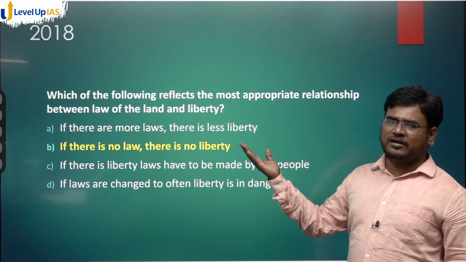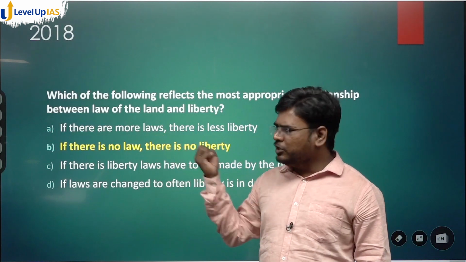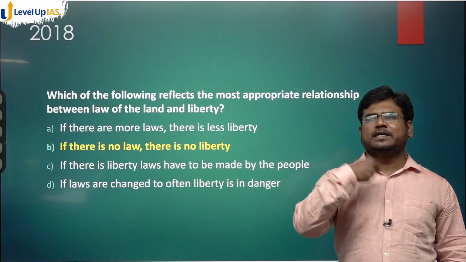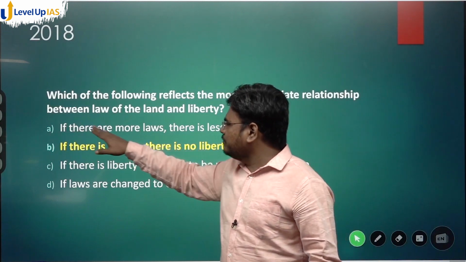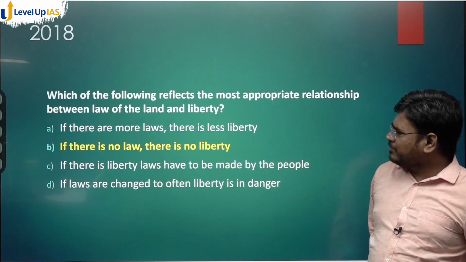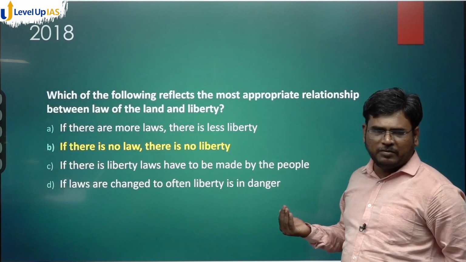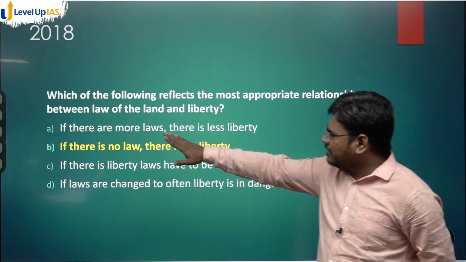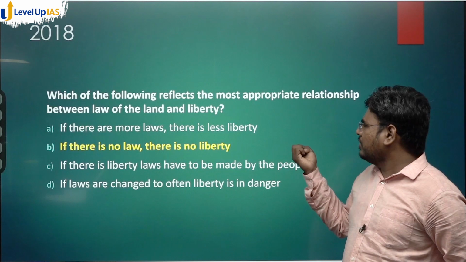For this, you need not read Lakshmikant in detail. You need not be an expert in political science. You need to be a responsible citizen, and you should have awareness about what is happening in our surroundings, and we should use logic. Firstly, if there are more laws, there is less liberty. Is there any correlation between more laws and liberty? Like if there are more laws, there is less liberty. That means if there are fewer laws, there will be more liberty. Is there any direct relationship between the number of laws and the quantity of liberty?